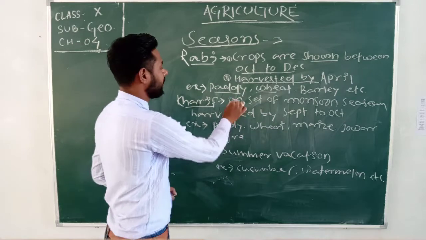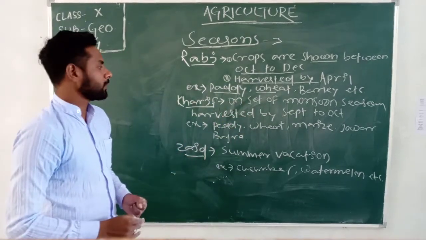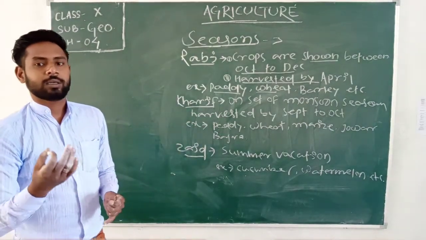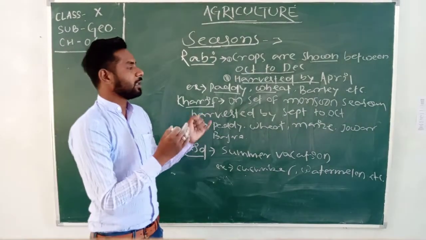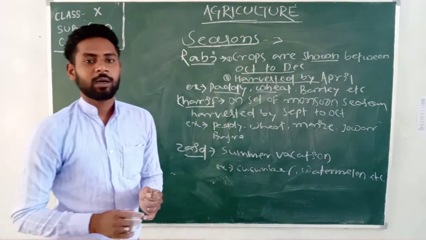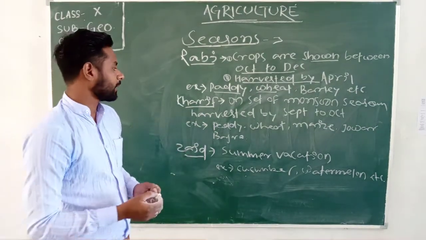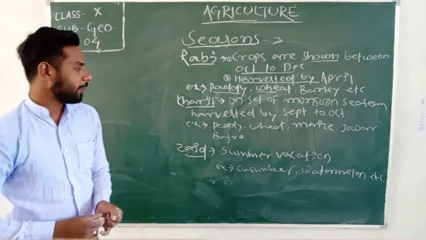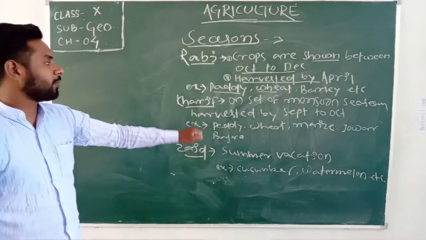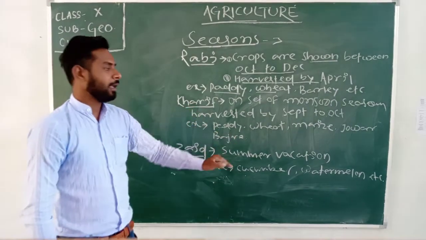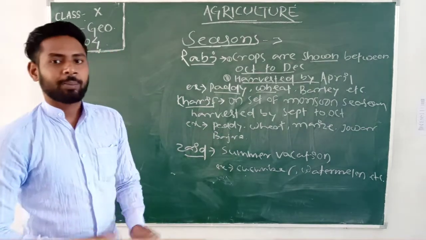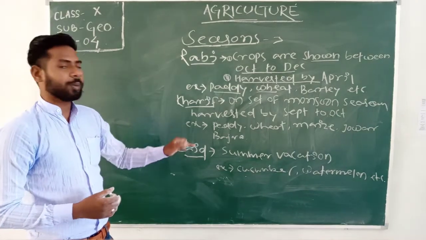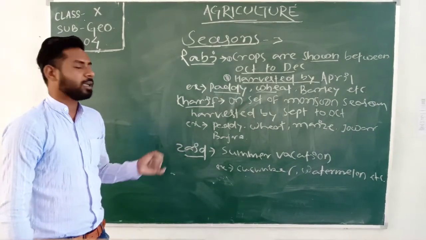After that, the Kharif season. During the onset of the monsoon season, in the months of June and July, the crop seeds are sown in the farming land. After that, the crops are harvested by September to October. The examples of Kharif crops are paddy, maize, jowar, bajra, and pulses like arhar. So this type of crops is cultivated during the Kharif season.